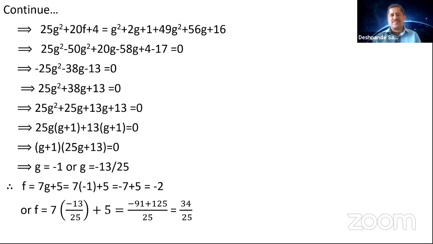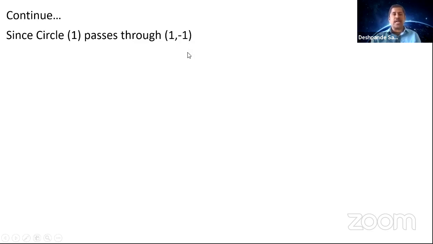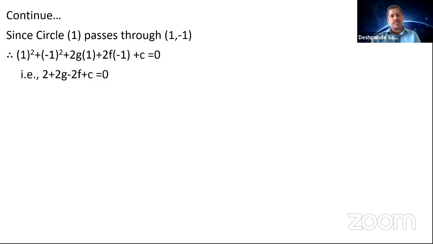What is third value here? C. So to get the value of c, you take the condition again, the circle equation passes through 1 comma minus 1. So you can satisfy this 1 comma minus 1 in the general equation of circle. So in place of x, 1, in place of y, minus 1: 1 square plus minus 1 whole square plus 2g into 1 plus 2f into minus 1 plus c is equal to 0. So if you solve this, you get the value of c.